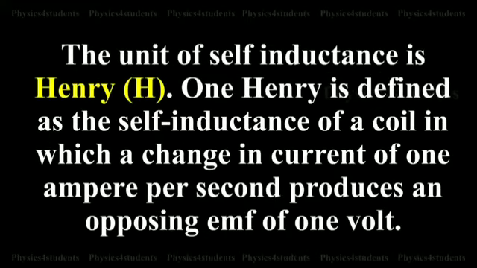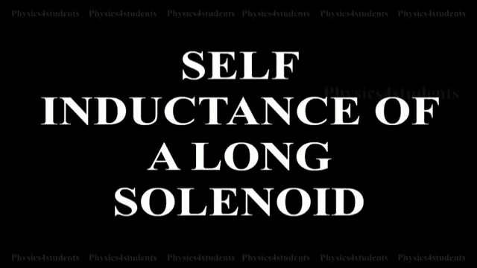The unit of self-inductance is Henry. 1 Henry is defined as the self-inductance of a coil in which a change in current of 1 ampere per second produces an opposing EMF of 1 volt. Inductance is a scalar. Next, self-inductance of a long solenoid.